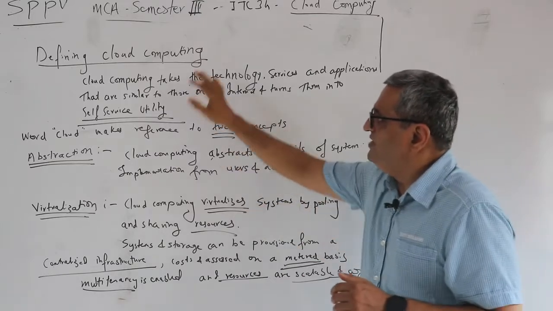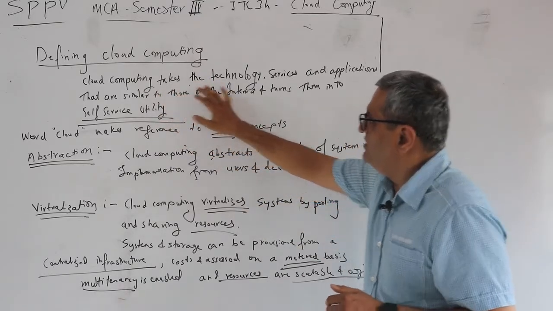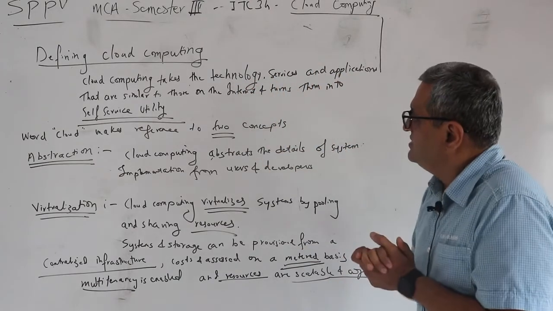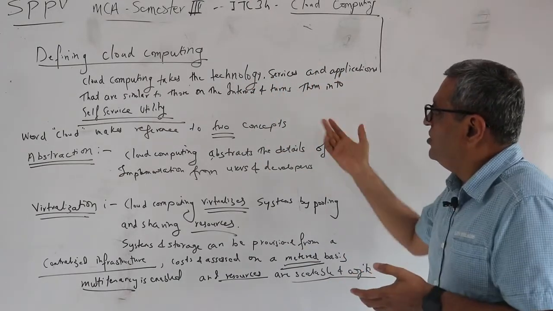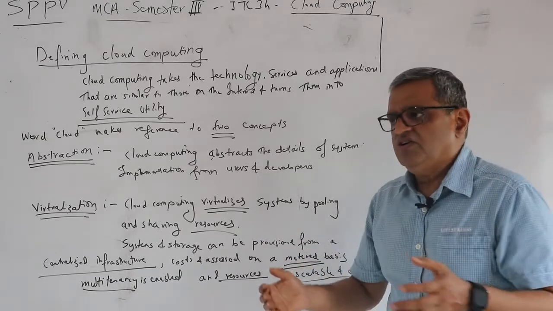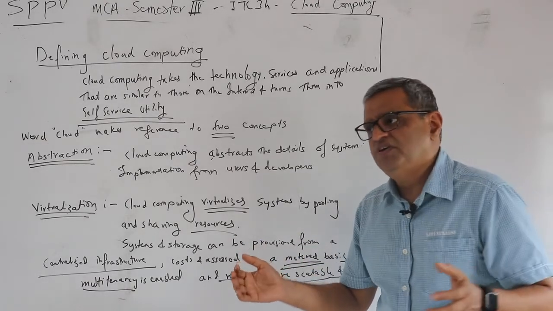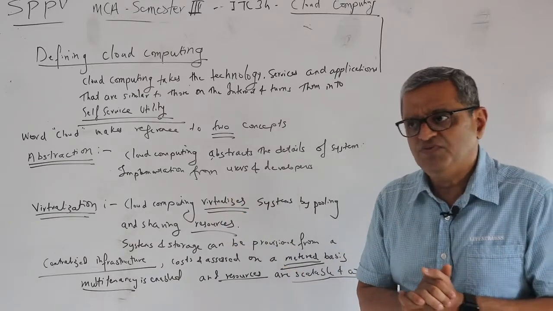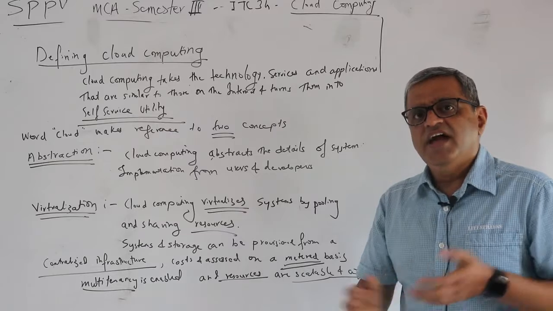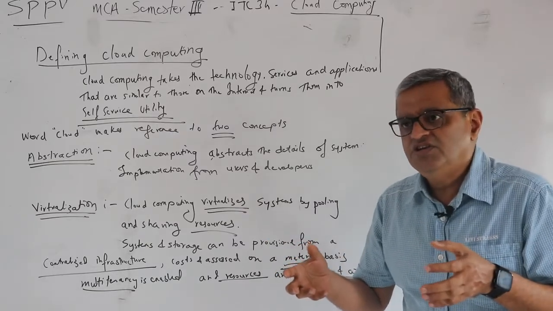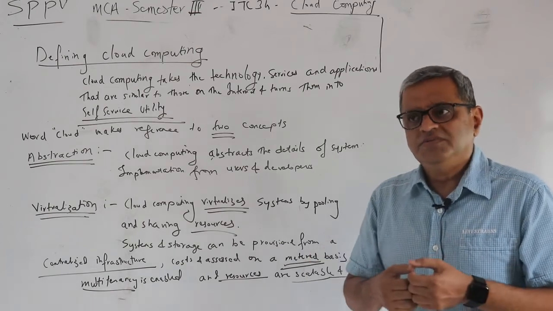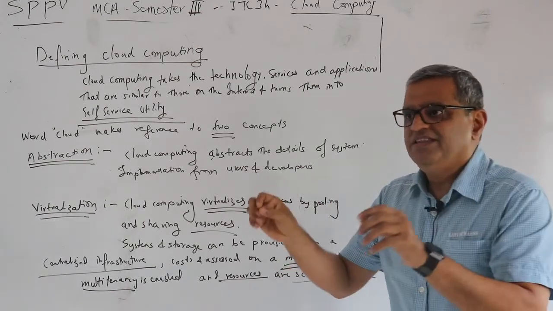Defining cloud computing: it takes the technology, services and applications that are similar to those on the internet and turns them into self-service utility. As I said, a cloud computing service provider can have their own platform. Users, consumers can register on those platforms, and they can use the self-service platform to procure the elements of cloud computing that they are looking for.